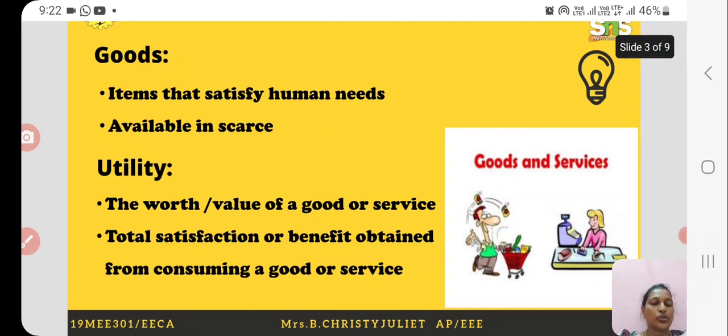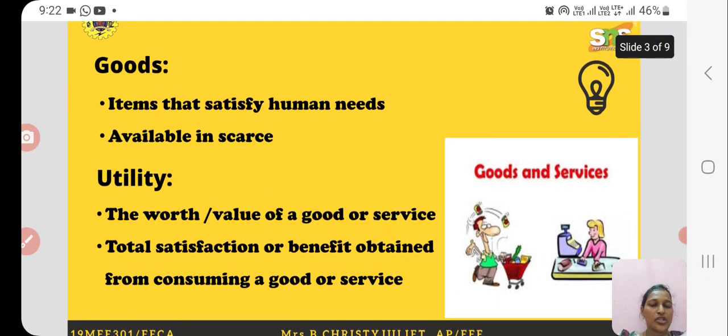Let's start with goods. In general, we know what is meant by goods. So goods are the items that satisfy human needs. These goods are available in scarce supply. The main duty of an economist is to distribute these goods, which are available in scarce, to all the humans.